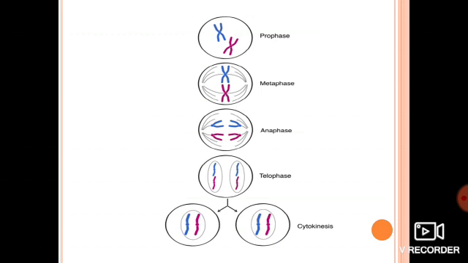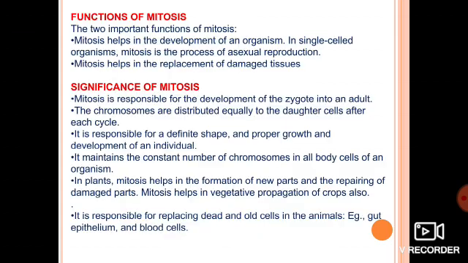In telophase, they are completely at the poles, spindle fibers disappear and the nuclear membrane starts reappearing. Then through division of cytoplasm in cytokinesis, the cell gets converted into two daughter cells.